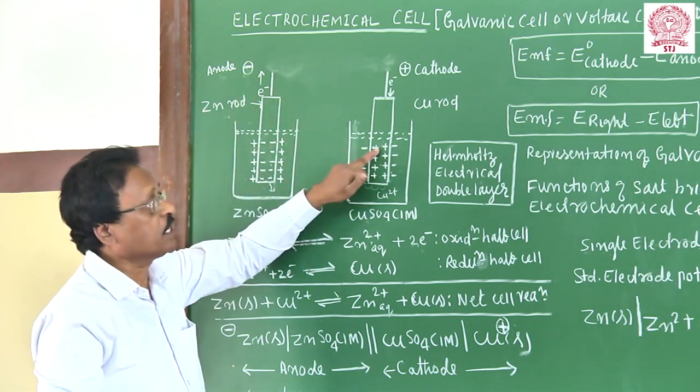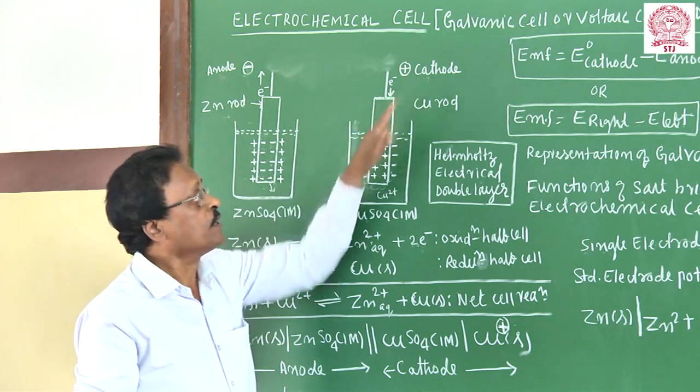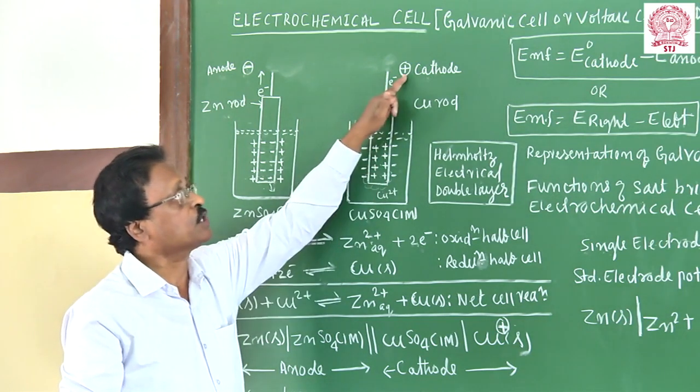And this copper rod has lesser tendency to lose electrons, so it undergoes reduction, and we call it the cathode. Because of the deficiency of electrons, it becomes positively charged.